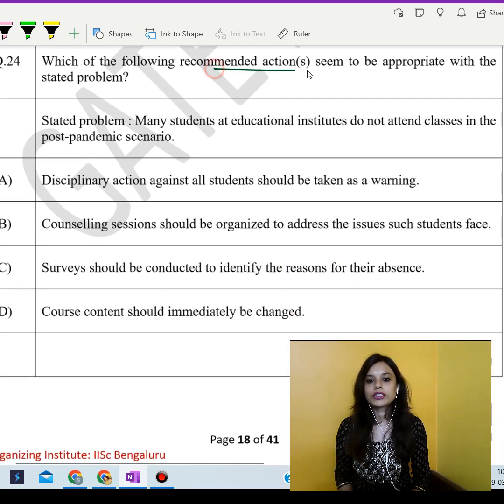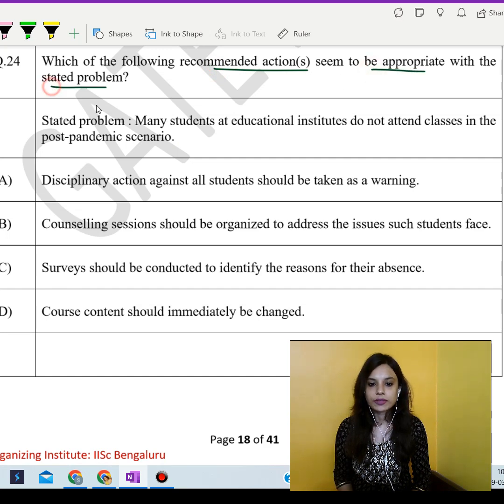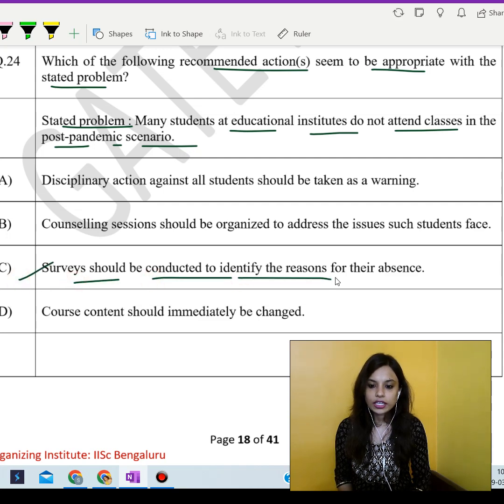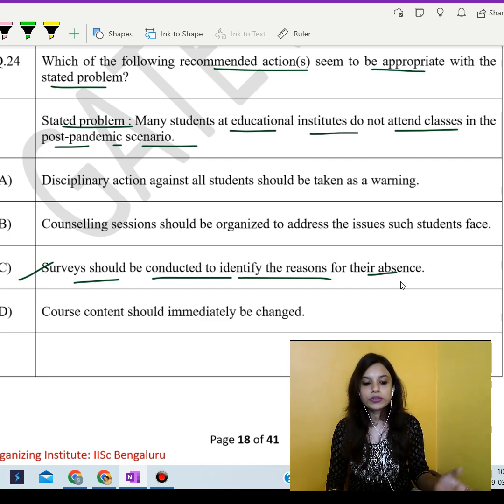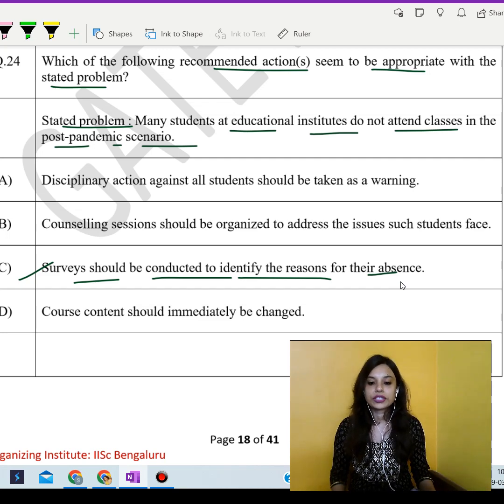Which of the following recommended action or actions seem to be appropriate for the stated problem? Now, the stated problem is many students at educational institutes do not attend classes in the post-pandemic scenario. How can we know that? So surveys should be conducted to identify the reasons for their absence. Now, this option seems to be the most appropriate as it suggests the gathering of information through surveys to understand the reasons behind the students' absence. And this approach allows for a more informed and targeted response to address the specific issues causing the lack of attendance. Okay.